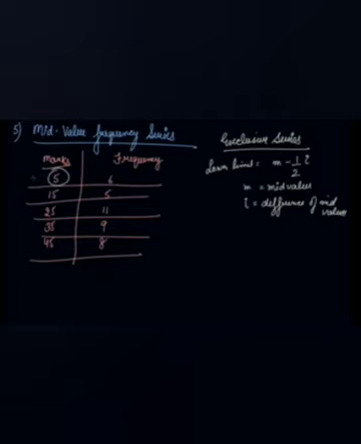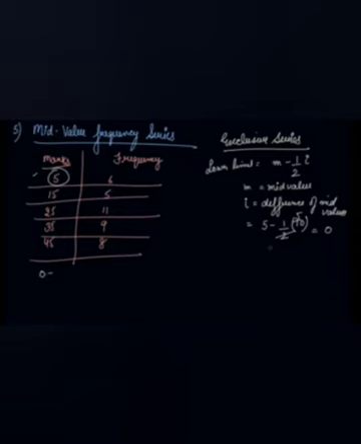See, you can calculate the lower limit of this, which is your 5 is your mid value minus half of the difference between this. 5 minus 15 is 10, so you get 2, 5, you get 0. 0 is your lower limit.